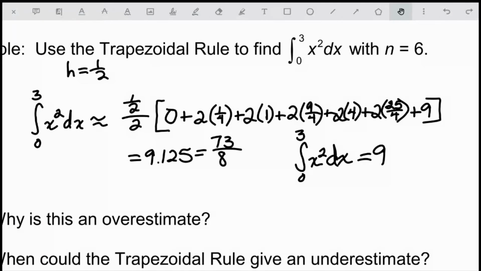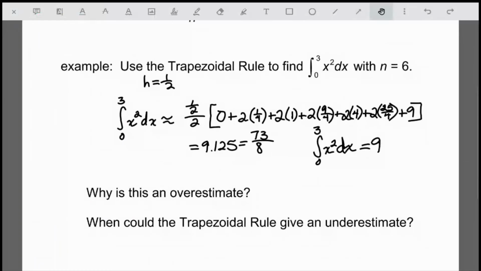And actually, a trapezoidal approximation is the average of the left-hand and the right-hand approximation. So you can think of it as adding up a bunch of trapezoids, but you can also think of it as the average of the left-hand and the right-hand rectangular approximation.